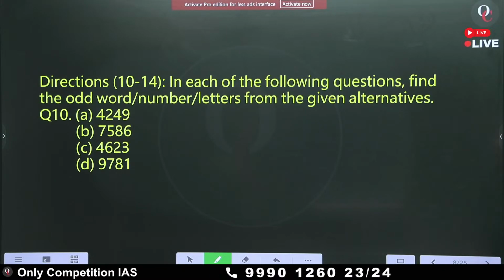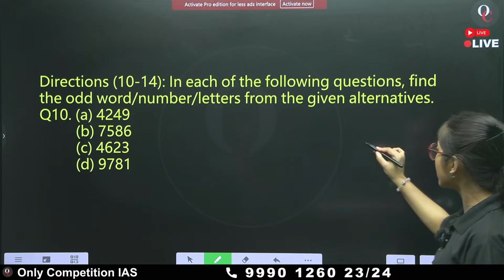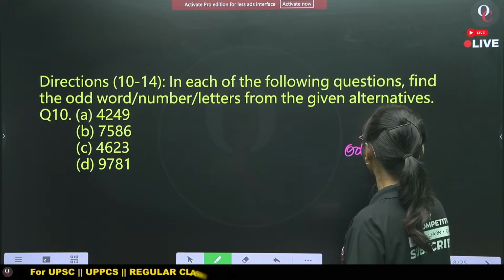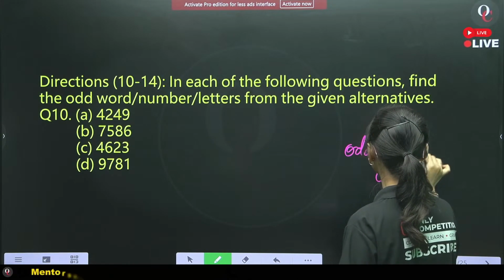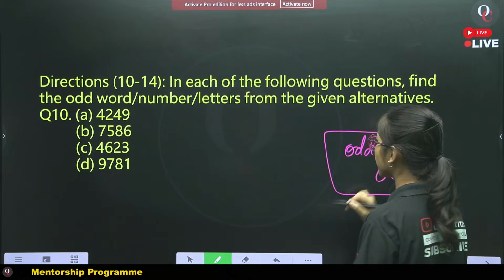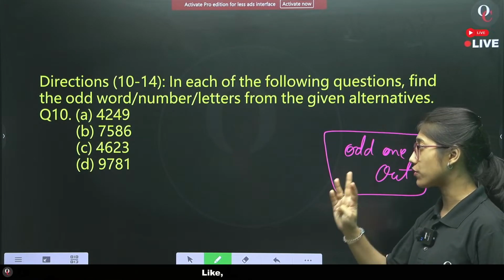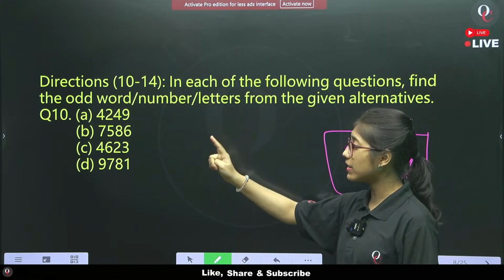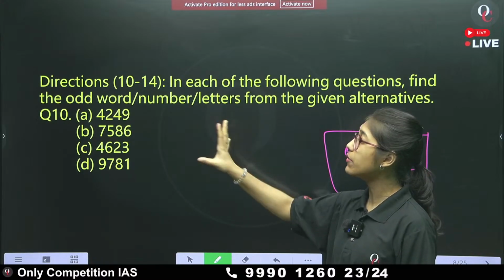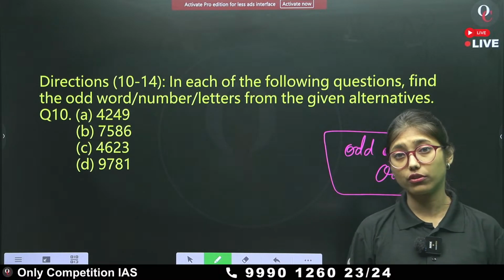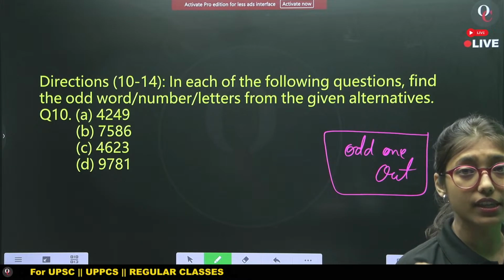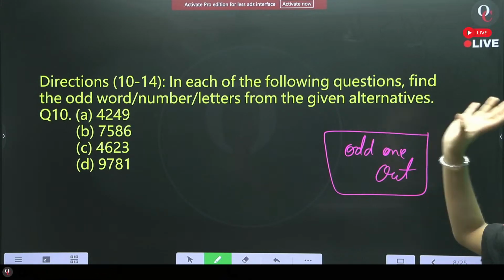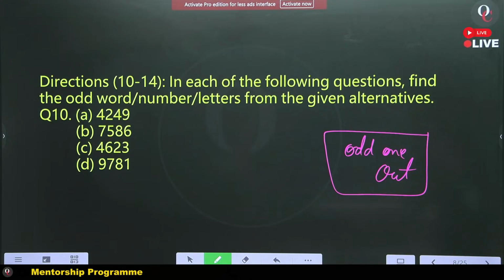Question number 10 to 14, we need to find the odd one out. There are 4 options, A, B, C, D. You need to find the correct odd one out option. And this particular question will be very easy if you focus on the observation.